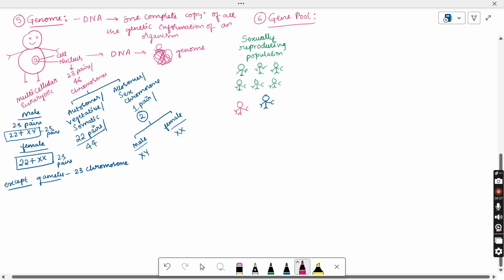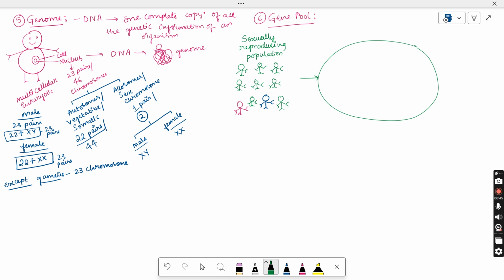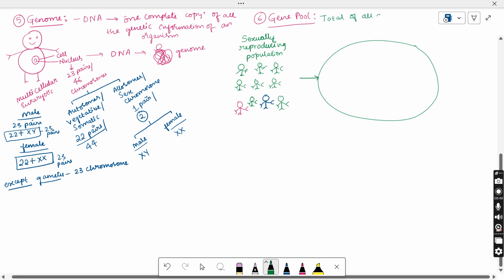So whatever genetic material is present in each person's body, you are pooling it up in one place. You are considering the complete information of their genes. Gene pool is nothing but the total of all genes present in a sexually reproducing population.